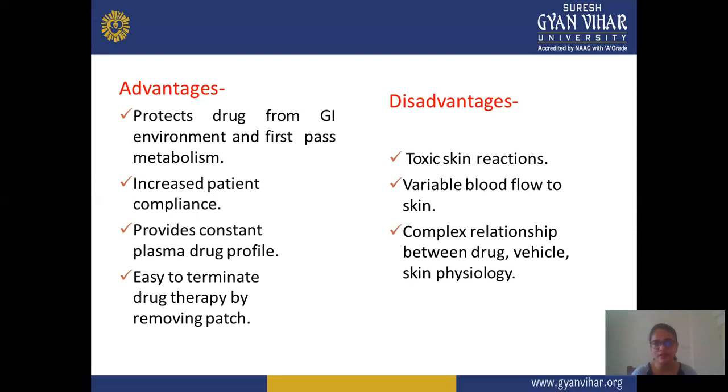So next are disadvantages. The first disadvantage is toxic skin reaction. When you apply the patch to a particular area on the skin, there may be chances that it will show some irritation, some redness, or some reaction or toxic reaction may be observed. Next is variable blood flow to the skin. Blood flow also varies, and there is a complex relationship between the drug vehicle and skin physiology. There may be some chances that a reaction takes place between the drug and the skin physiology.